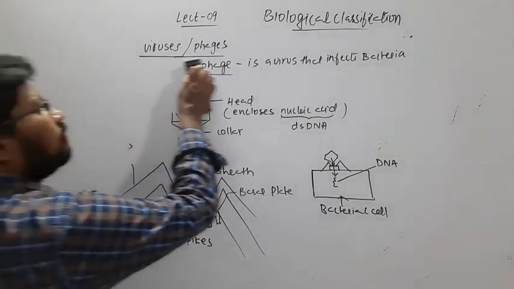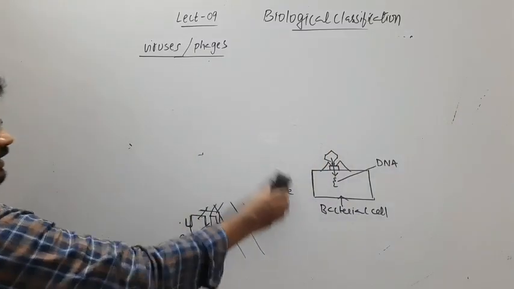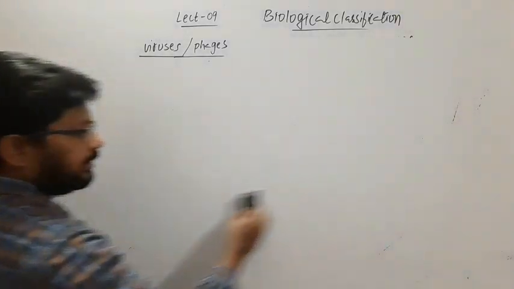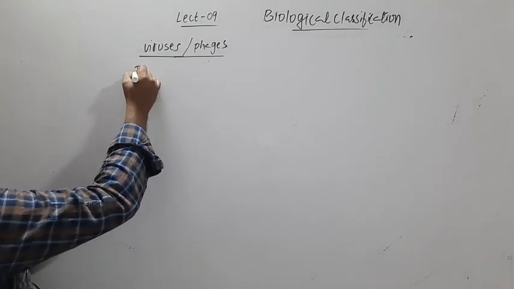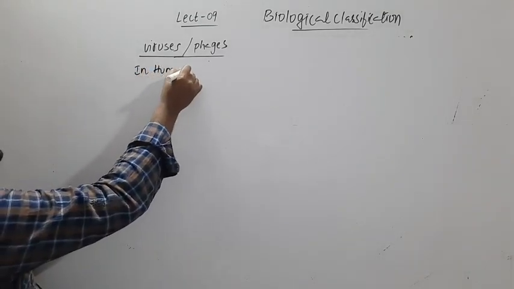Next, viruses cause several diseases in humans and in animals, and we'll see here in humans.